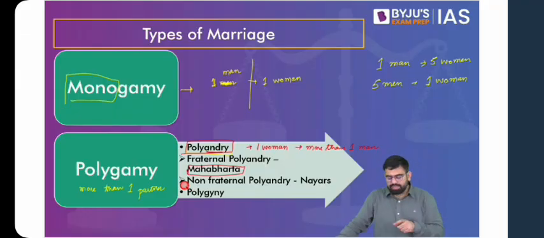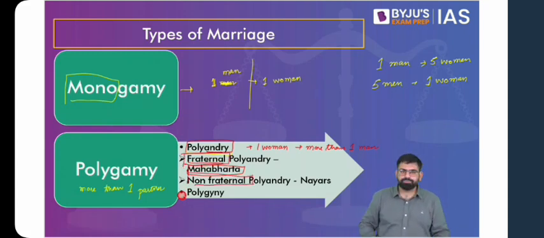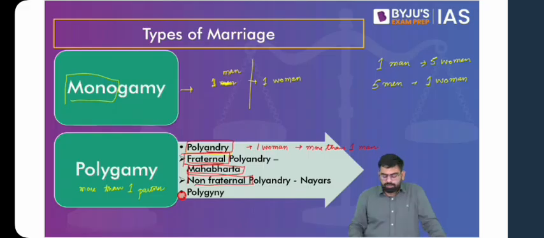Now, if the husbands of this female are brothers, it is called fraternal polyandry. And if they are not brothers, it is called non-fraternal polyandry. Examples of non-fraternal polyandry can be found among the Nayars of Kerala. We can talk about this practice in Tibet for that matter, and you have other examples as well. So these are a few examples of types of marriage.